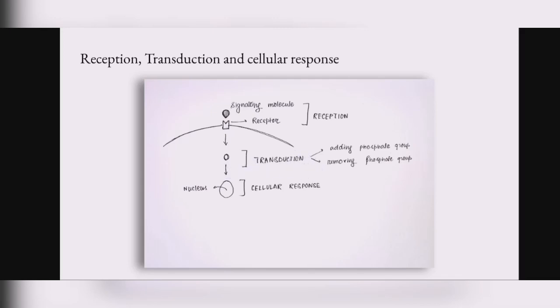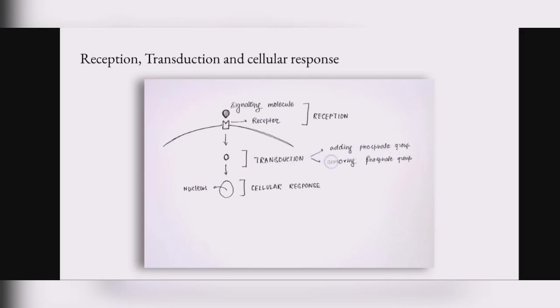Transduction is, suppose, when your signaling molecule reaches the cell and the signal gets inside the cell, all the various processes that follow, leading to the cellular response, are included in this transduction process.